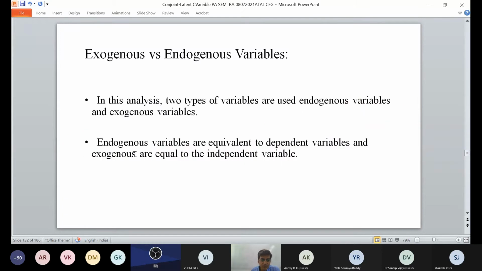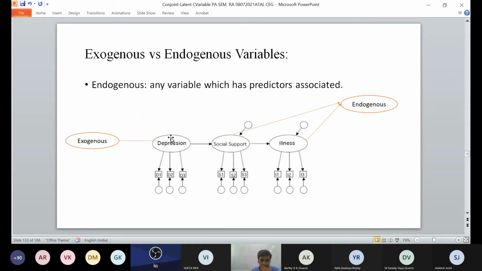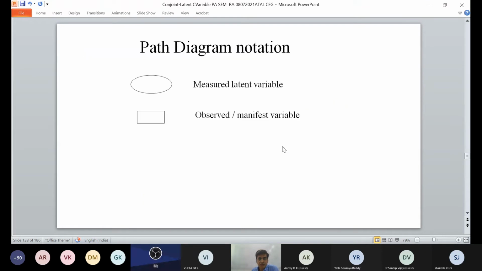We just saw exogenous as independent and endogenous as dependent. So endogenous depends on social support and illness, but these are independent variables. So any variable which has a predicted association is endogenous. Depression may have some prediction behind it, and there are social support and illness behind the endogenous variable.